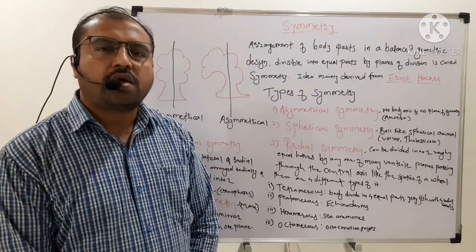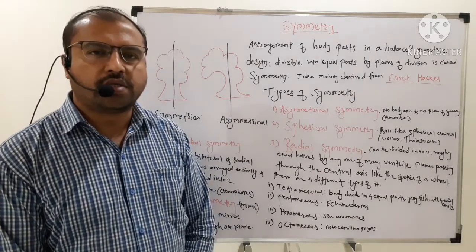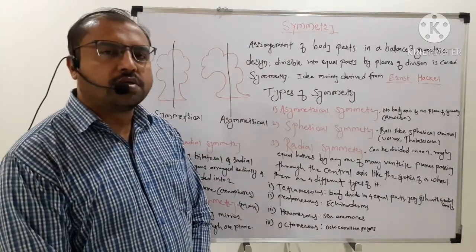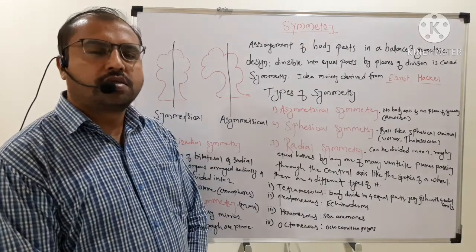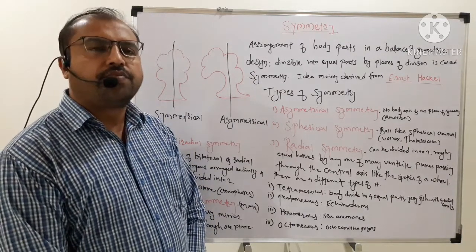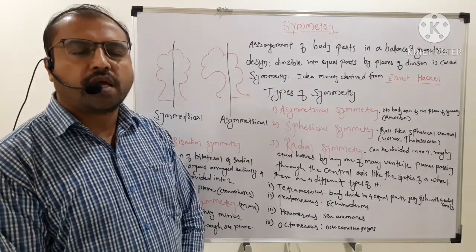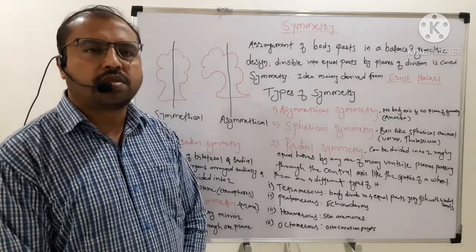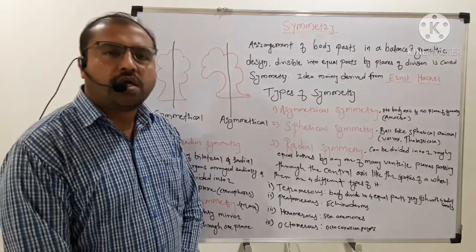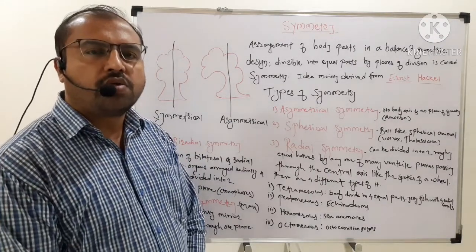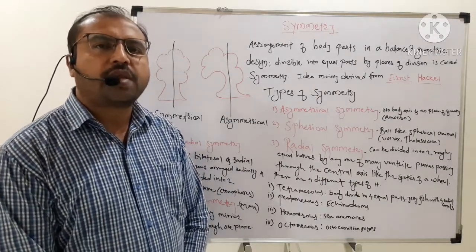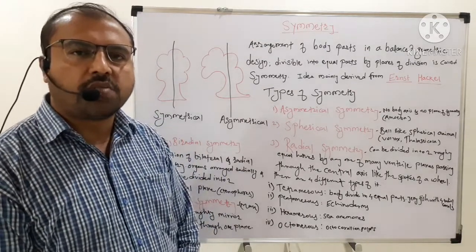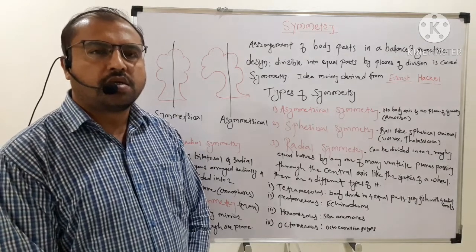We are dealing with animal diversity first. In animal diversity, we have already studied classification, taxonomy, as well as the five different kingdoms. Now, in today's lecture, we are going to deal with symmetry. What is symmetry all about, or what is meant by symmetry?